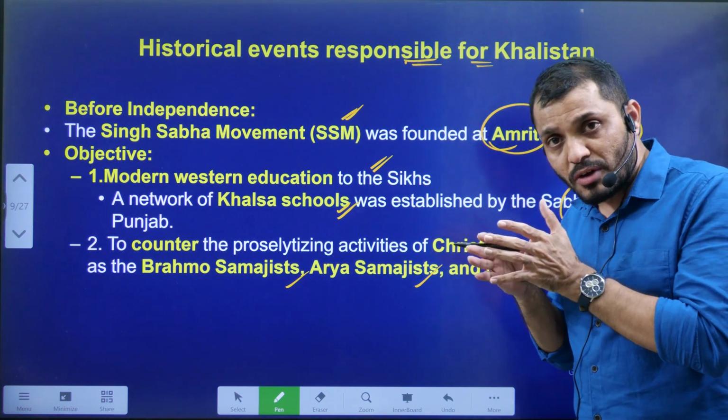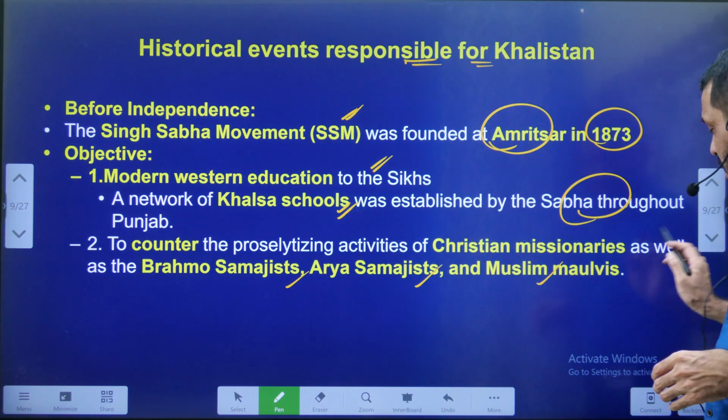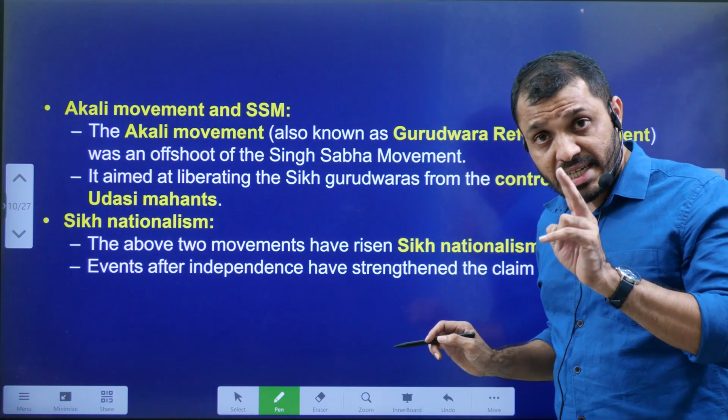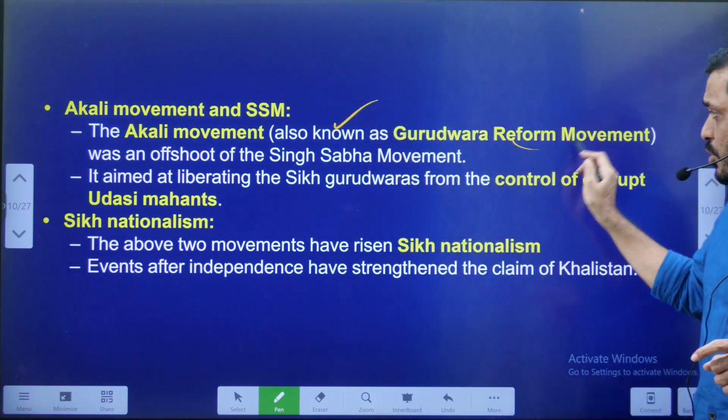Okay, stopping of the Sikh people converting into other religions. This is the second objective. These are the two objectives of this Singh Sabha movement. Later, from the Singh Sabha movement, one more movement originated, that was the Akali Movement.